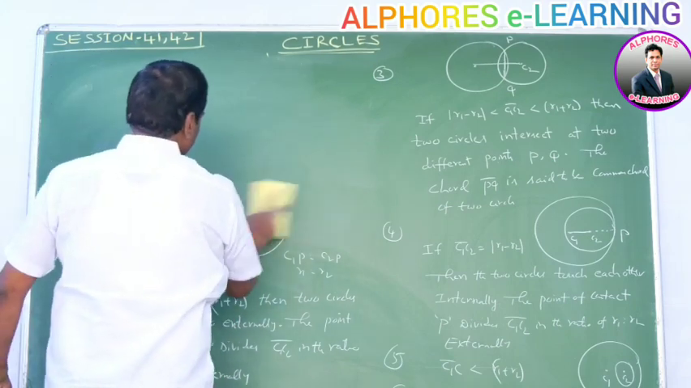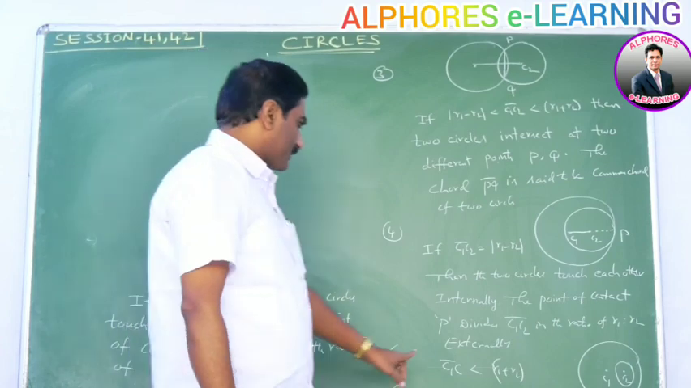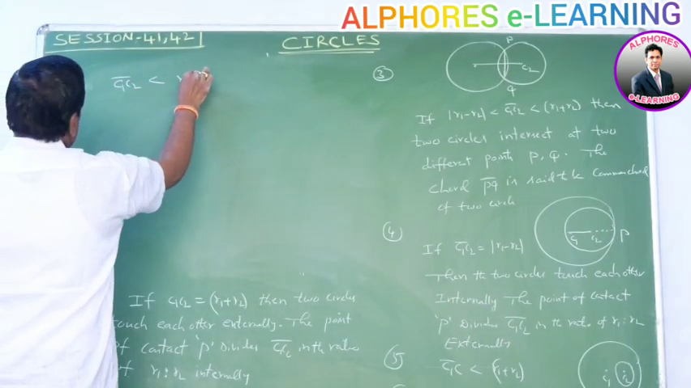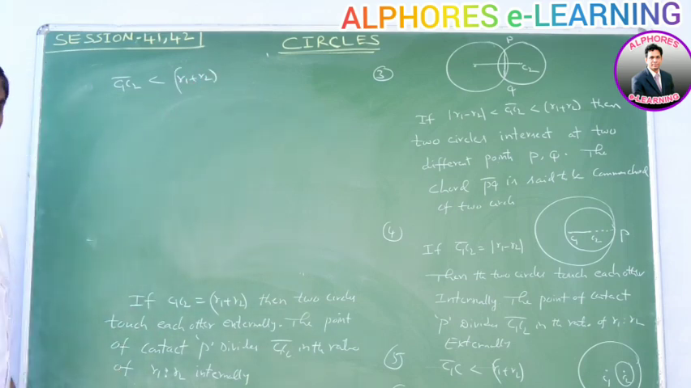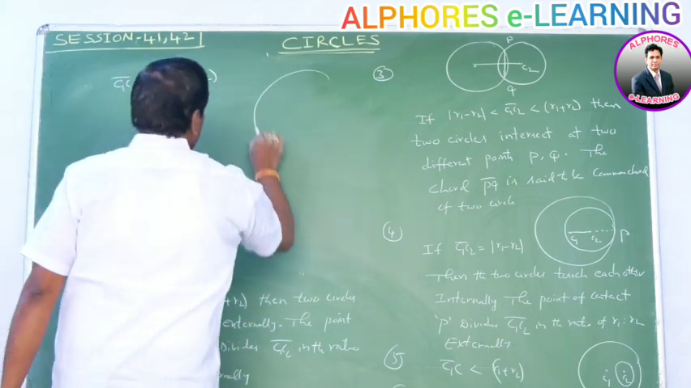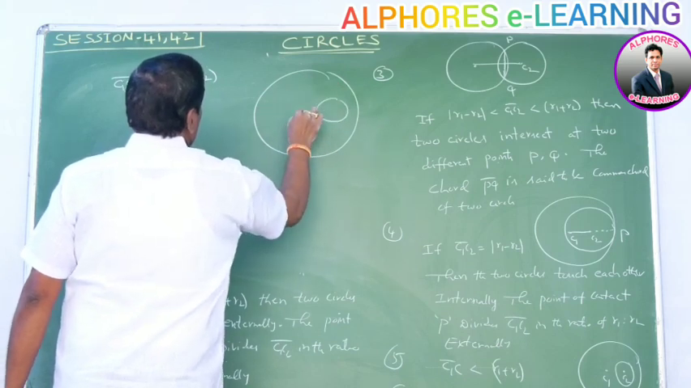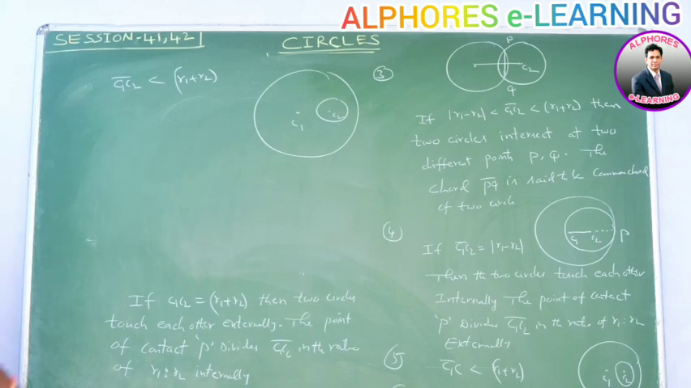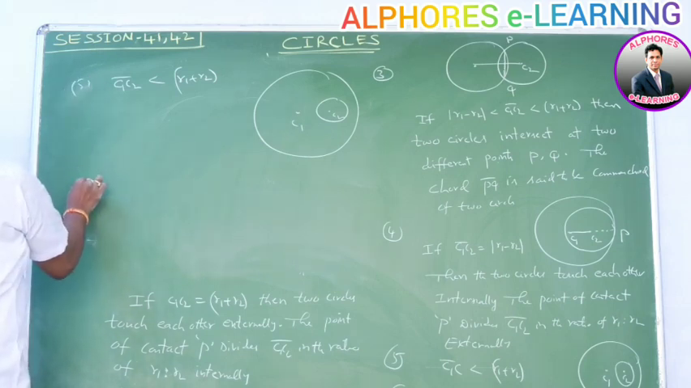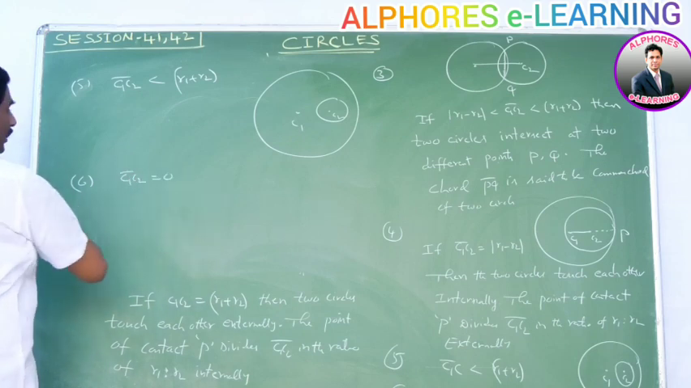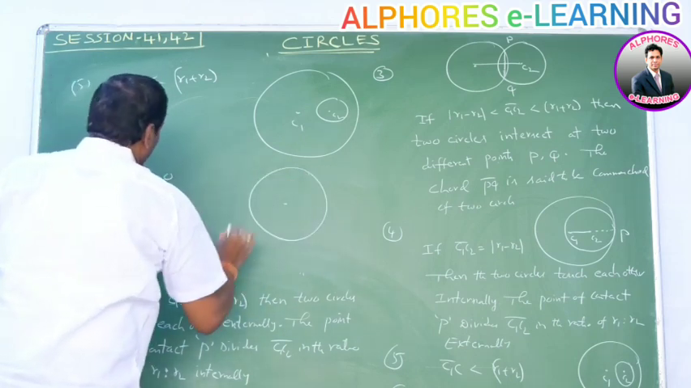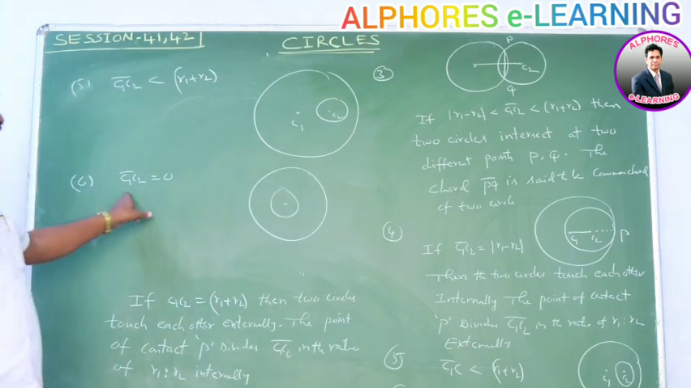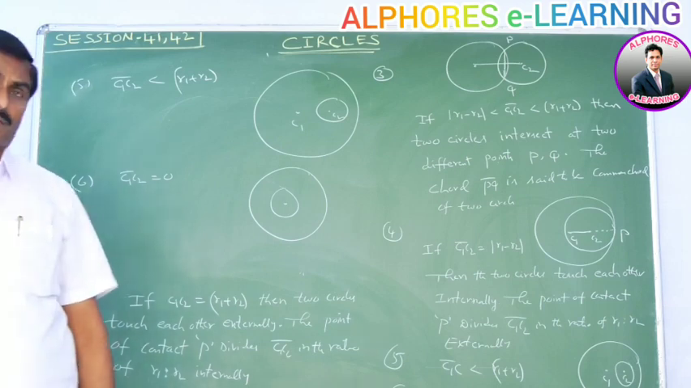Next, fifth one. If C1C2 is less than mod R1 minus R2, then one of the circles completely lies inside of the other circle in this way. Okay, next, sixth one. If C1C2 is equal to 0, it means both centers coincide. That means these circles are said to be concentric circles. If C1C2 is equal to 0, then the two circles are concentric.